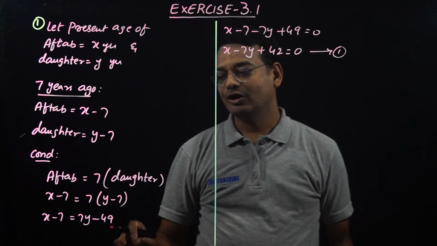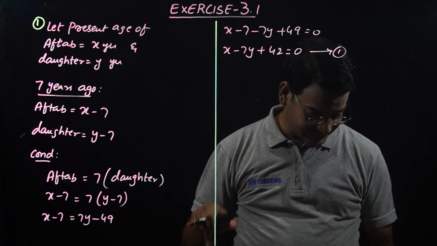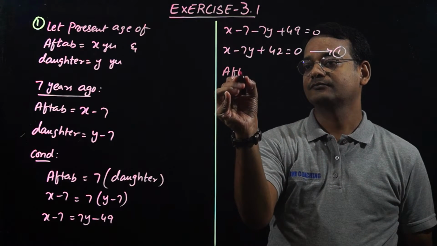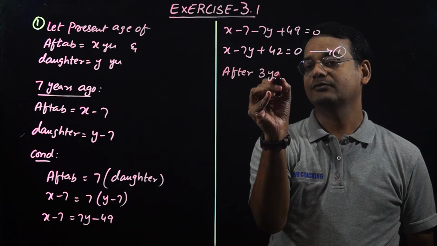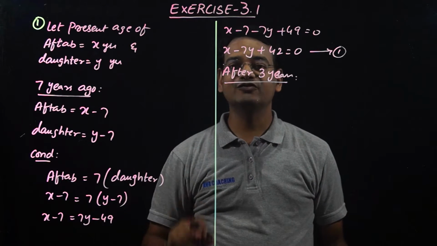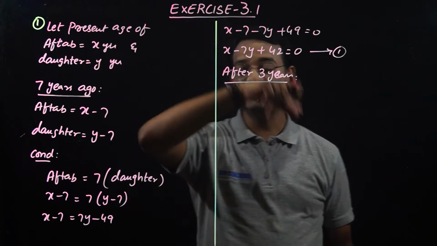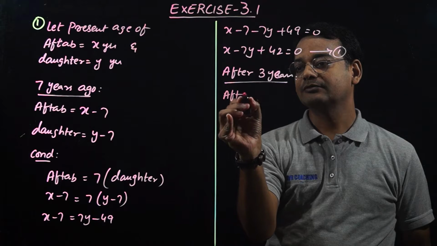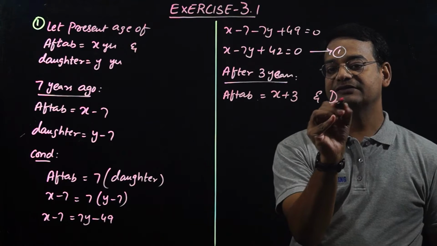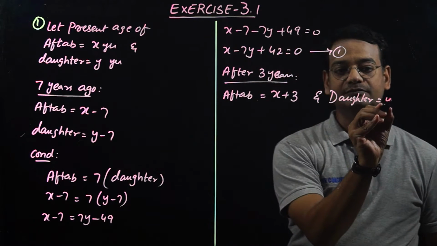Okay, now we are not even done with half of the problem. Now there is another condition. He also tells his daughter 3 years from now, means after 3 years. Now if your age is 10 now, after 3 years your age will be 10 plus 3, so that will be 13. Now Aftab's current age is x. So 3 years after that, Aftab's age is equal to x plus 3 and daughter's age will be y plus 3.